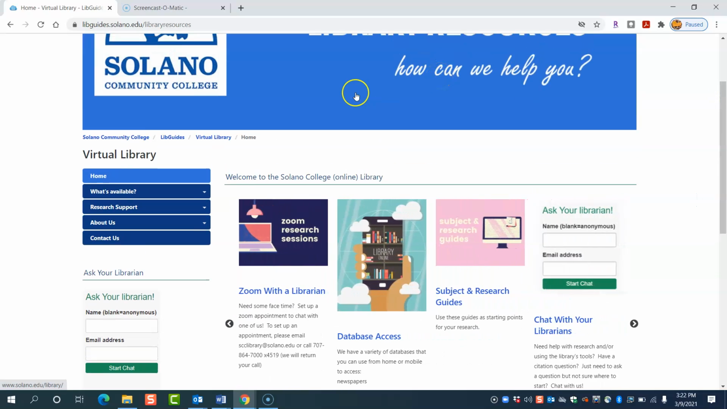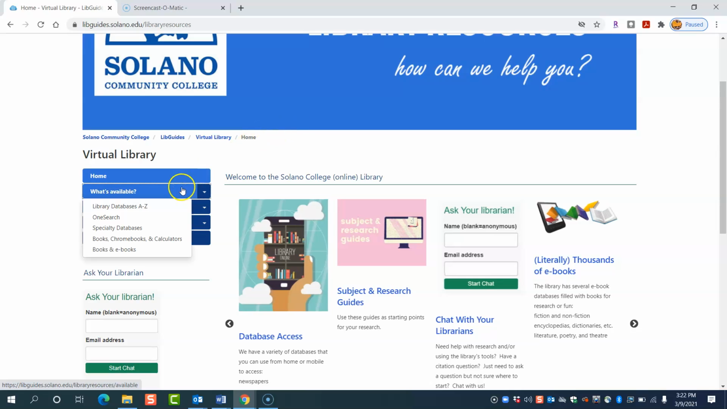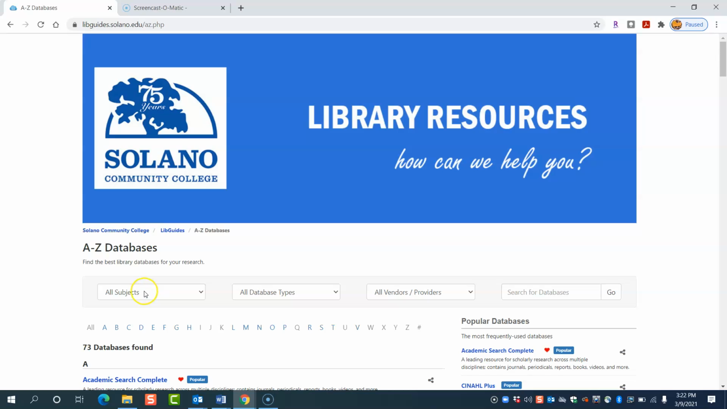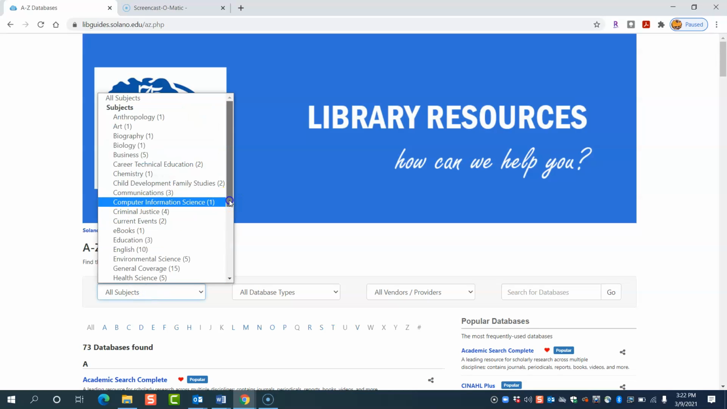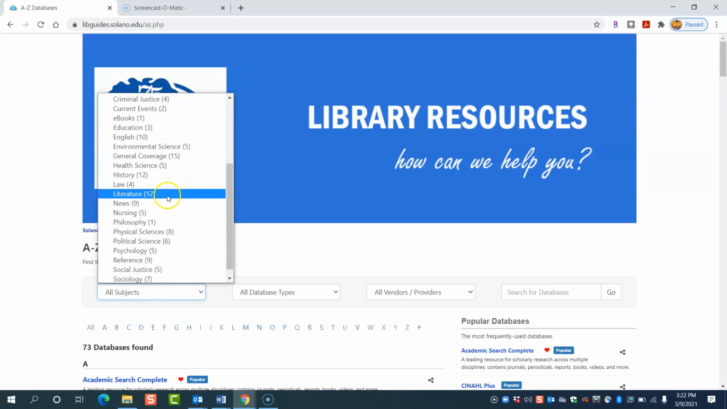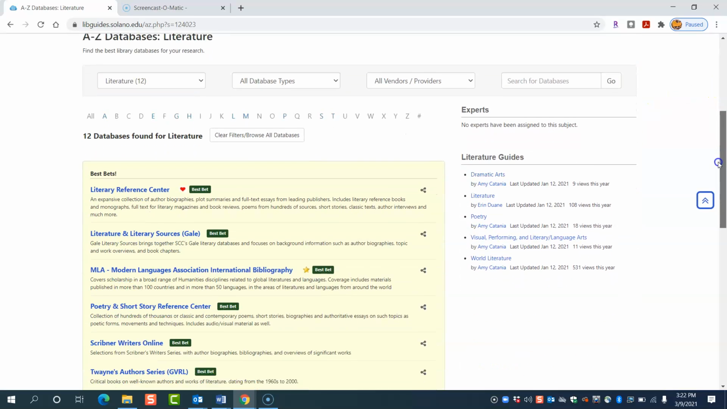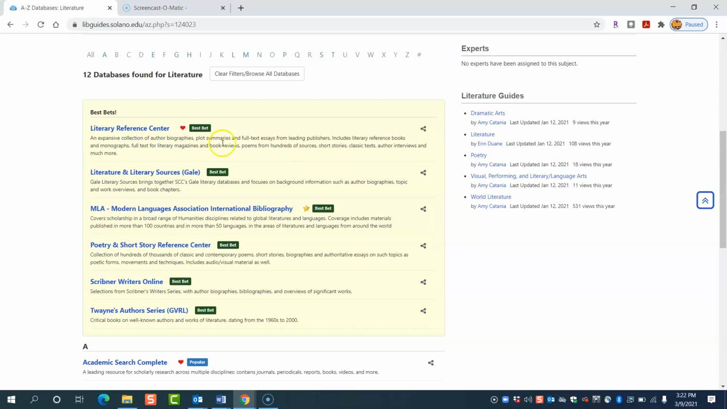But for our purposes, I'm also going to show you here. So what's available? Library database is A to Z. And then I'm going to choose literature. Now, I know that Professor G recommended Gale as one of them, and you may have gone to it and found nothing.